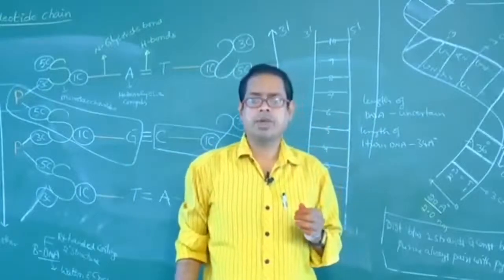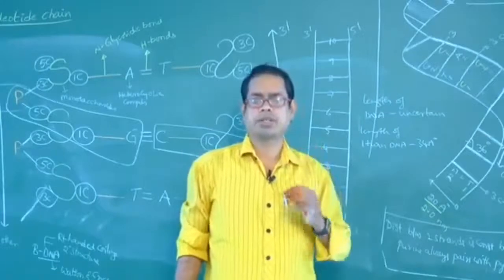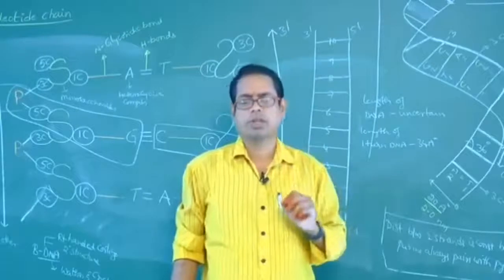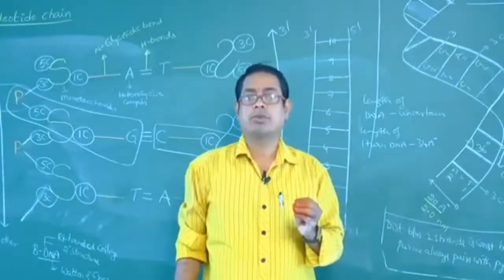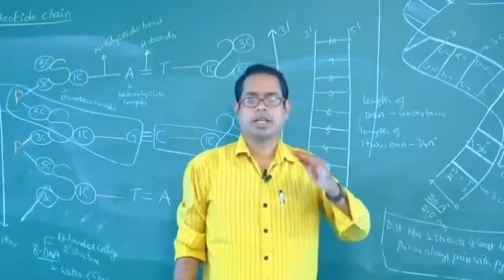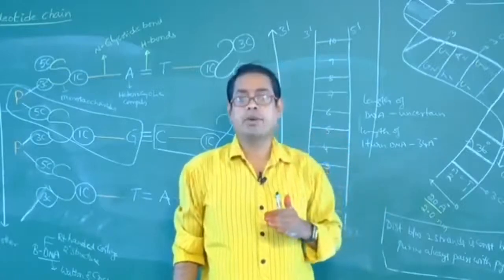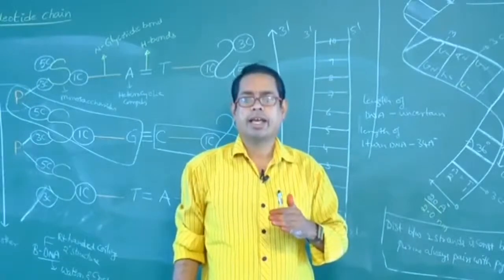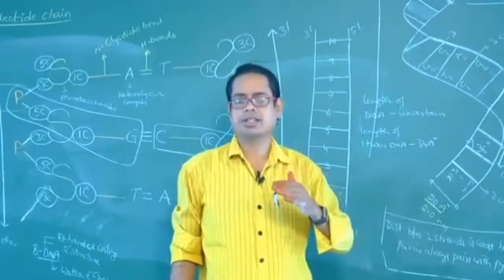Number of base pairs in one turn of DNA, 10 base pairs. One base pair contains how many nucleotides? 2. Number of nucleotides in one turn of DNA, 20. Distance between two successive base pairs is 3.4 angstroms. Angle between two successive base pairs is 36 degrees.